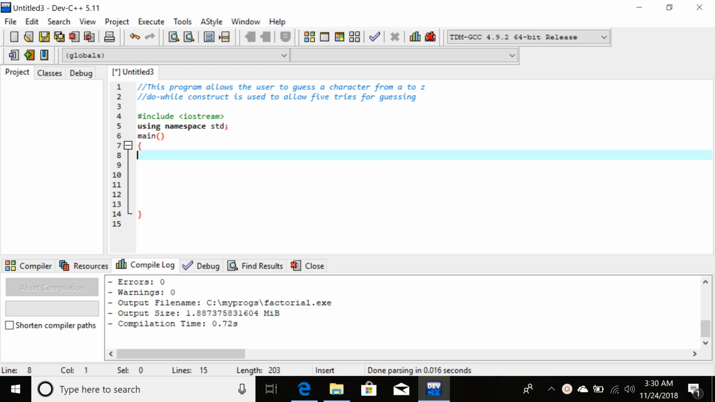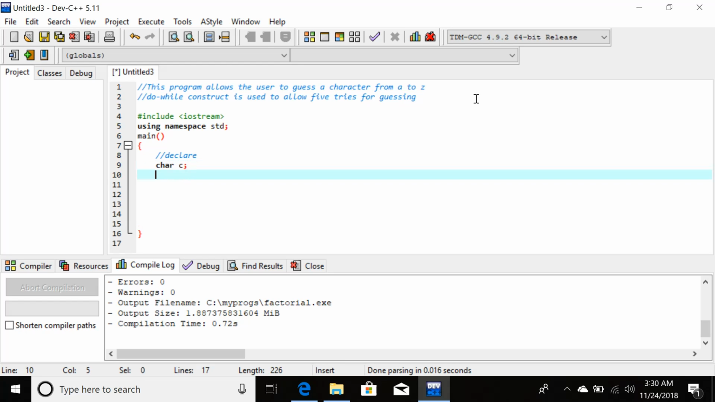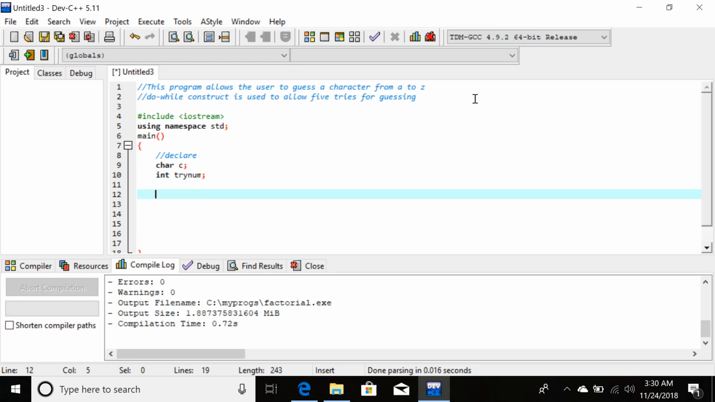There are 2 things involved in it. First thing is characters. The first part is, of course, declaring the data types. The first variable involved is a character, which is char c. Secondly, there is a try number involved, the total number of tries, and that is int, because that is a whole number. So this is the declaration.